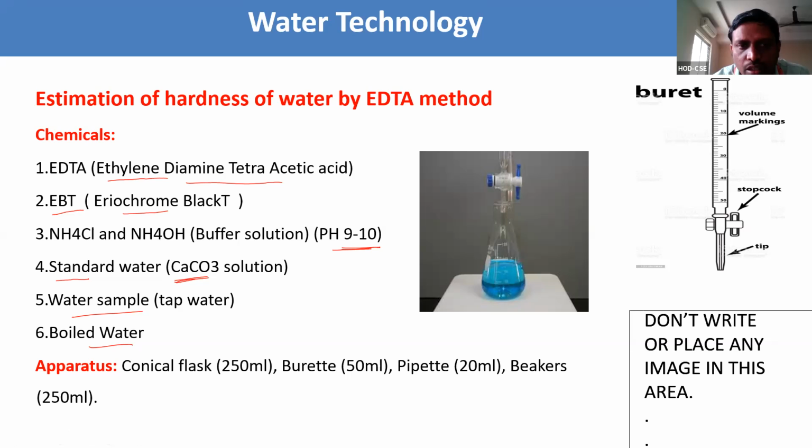What actually we estimate and how we are going to perform this experiment: we already know that hardness of water is due to the presence of calcium and magnesium in the water.